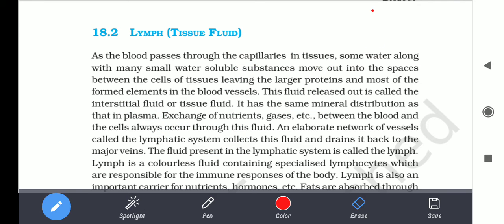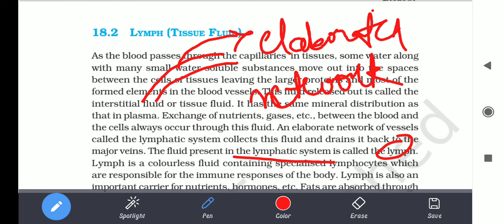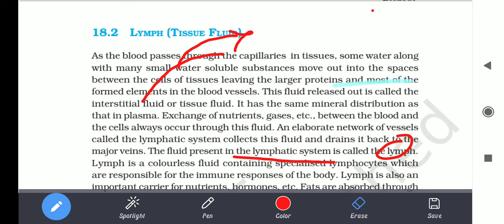The fluid which is present in the lymphatic system is called lymph. The lymphatic system is an elaborated network of vessels, and the lymph is the fluid present in this system.